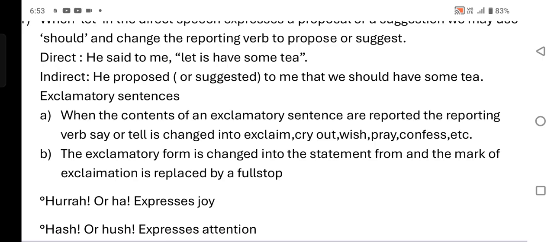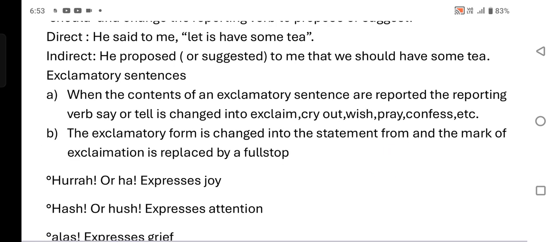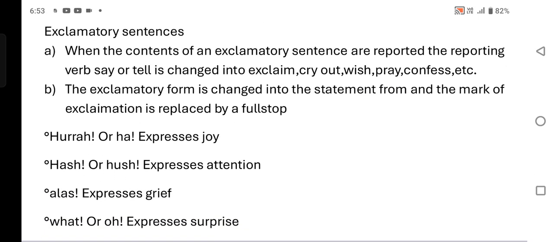Example: we give information about exclamatory words. Hurrah or ha express joy. Hush expresses attention.